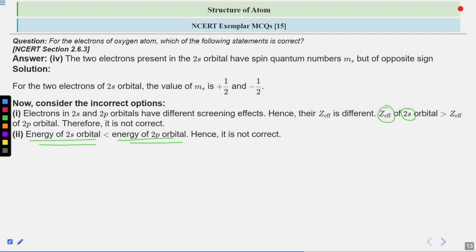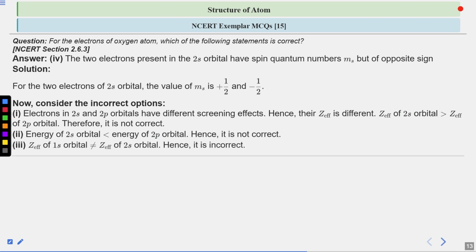We have also seen that if you are given the same principal quantum number, then the energy of orbitals increases in the way that s has the lowest energy, then comes p, then d, and then f. These questions are all from the filling up of orbitals, which is section 2.6.3 from NCERT.